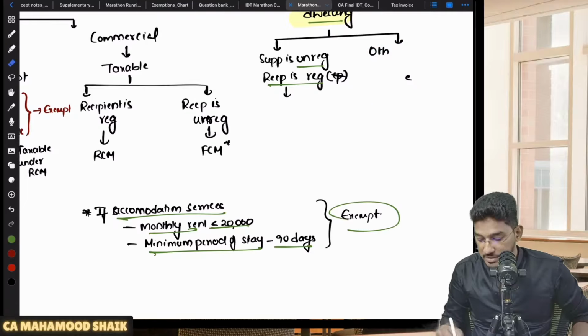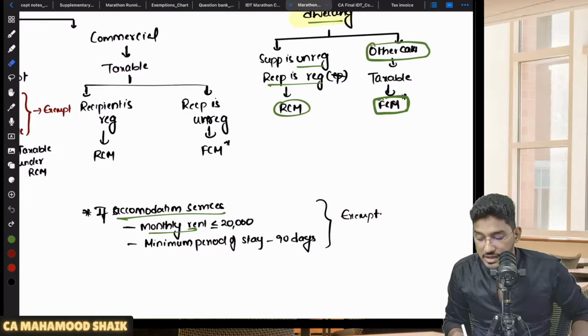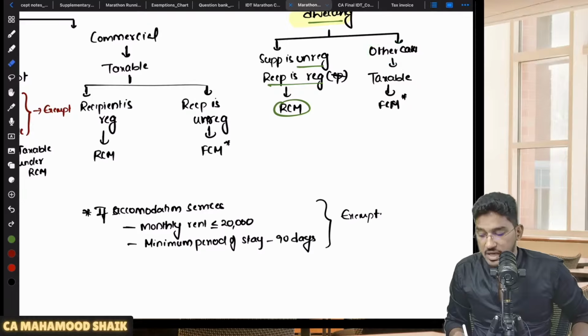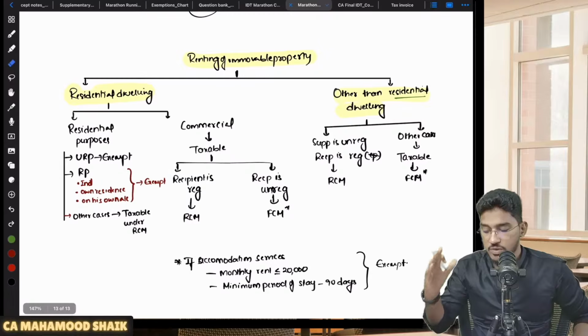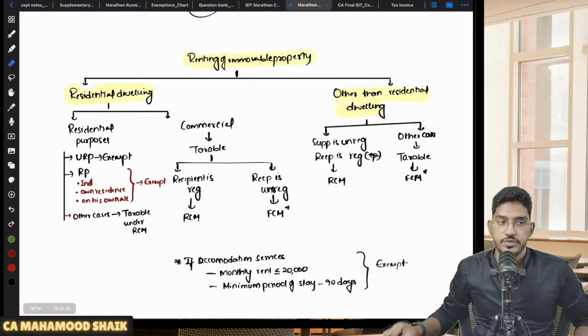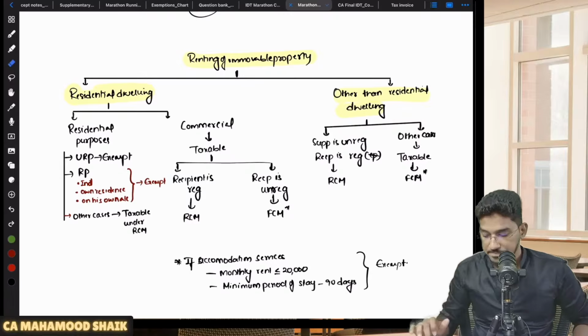Understood? Clear and comfortable? So this is what regarding renting of immobile properties: when RCM, when FCM, when exempted. Everything I tried to summarize here in the form of this chart. This could be a single point of reference for you. For quick revision, you can use this chart.